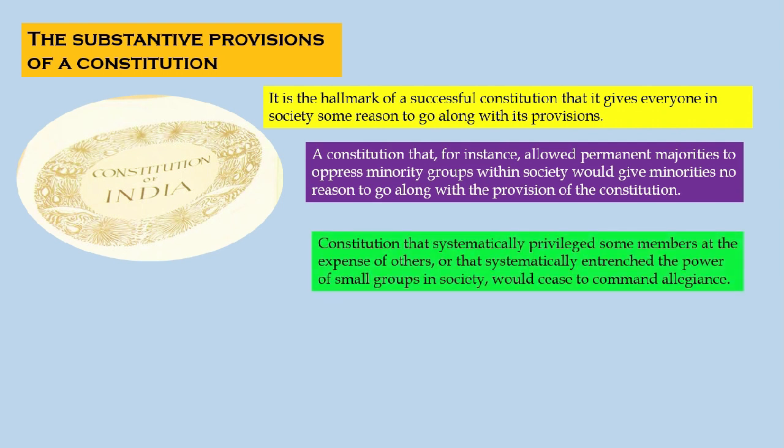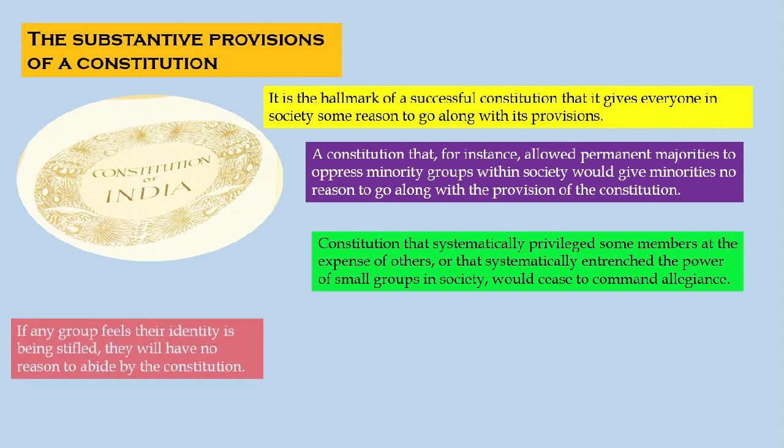A constitution that systematically privileged some members at the expense of others, or that systematically entrenched the power of a small group in a society, would cease to command allegiance.